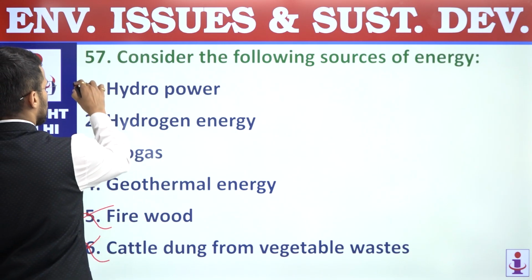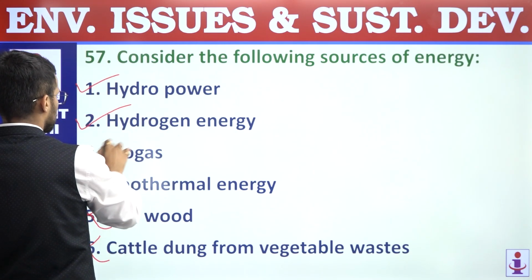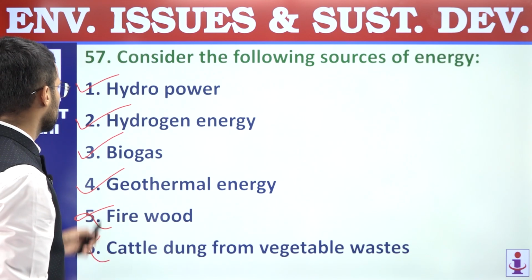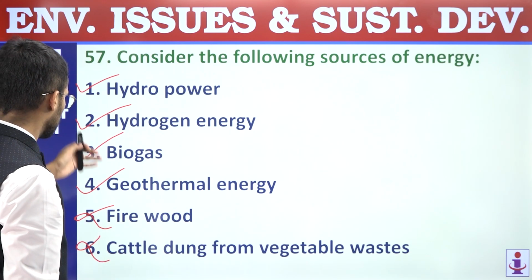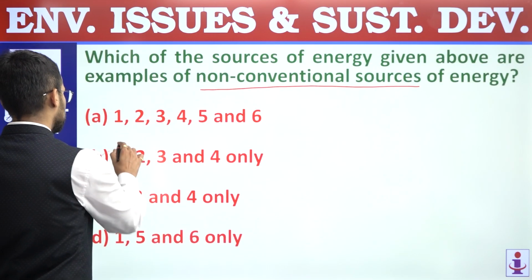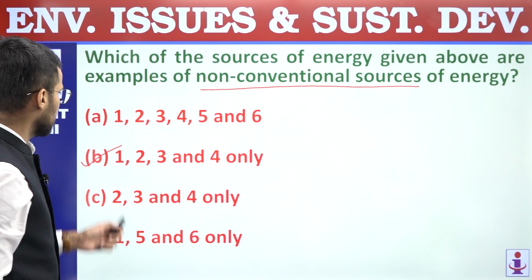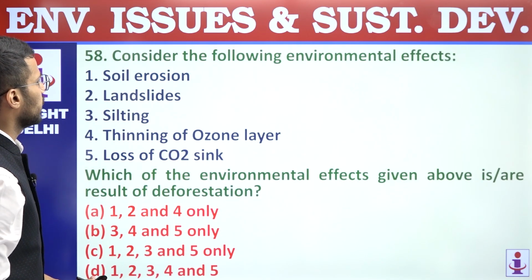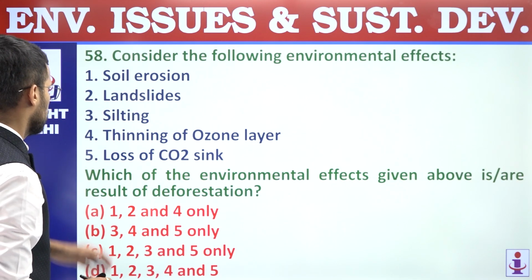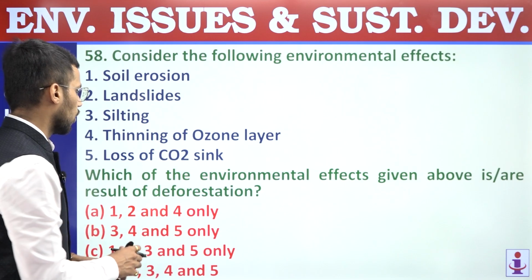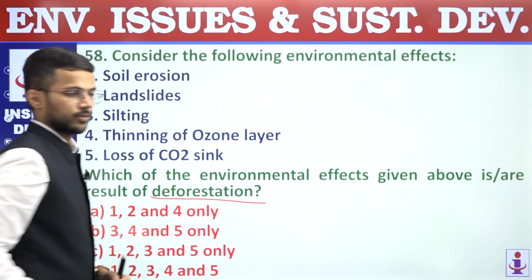But hydropower, hydrogen energy, biogas, geothermal energy are non-conventional sources of energy, and that's why 1, 2, 3, 4 should be our answer. 1, 2, 3, 4 is mentioned in option B. So question number 57, answer is B. Next, 58. Consider the following environmental effects. Which of the environmental effects given above are a result of deforestation, right?